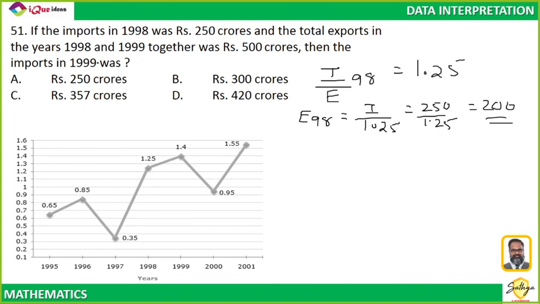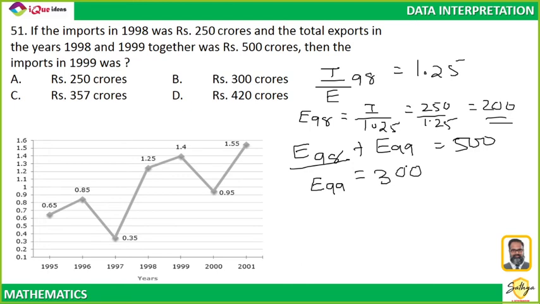So, now, what is the second part given? It is given export of 98 plus export of 99 is 500. So, I will subtract export of 98 from this. I will get export of 99 is equal to 300. Did you get it so far? Millie?